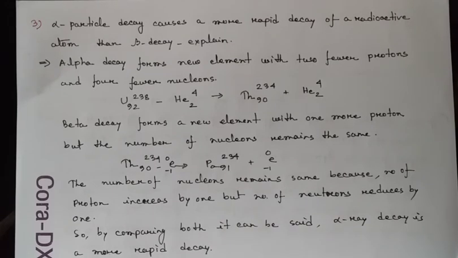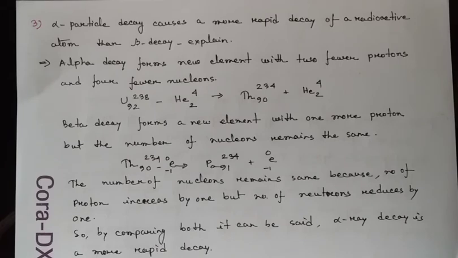Due to this, the number of protons is increased by 1. That means the new atom has 1 more proton, or the atomic number is increased by 1. The new element is protactinium, Pa, whose proton number or atomic number is 91,